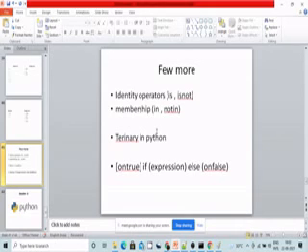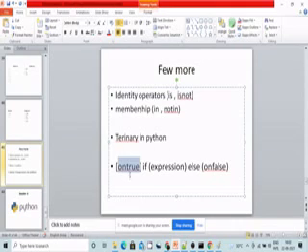What exactly is the ternary operator in C or Java? In a ternary operator, we have a condition. If the condition is true, it will execute statement 1. If the condition is false, it will execute statement 2. This is called the ternary operator. In the same way, Python also has a ternary operator, that is the one-line if else statement. If the expression is true, then it will execute the true statement.